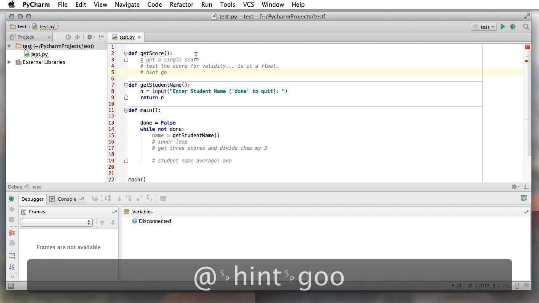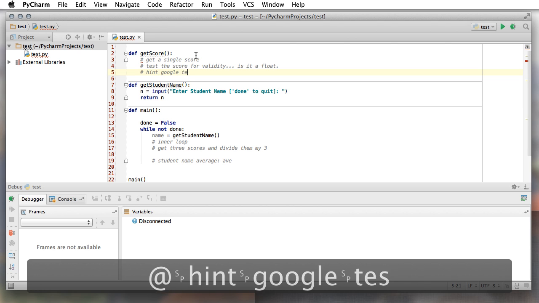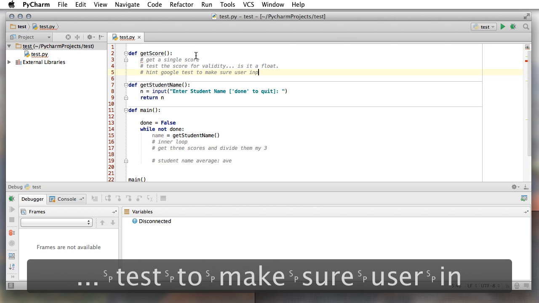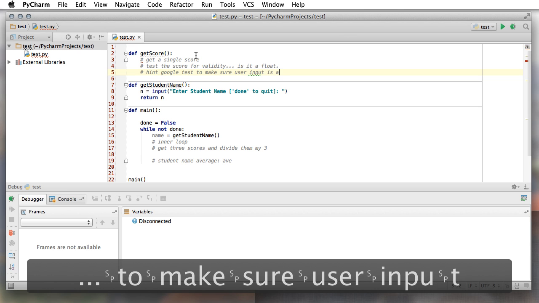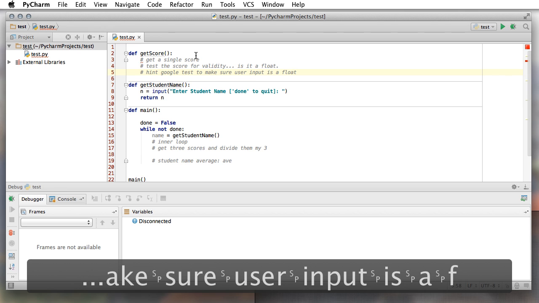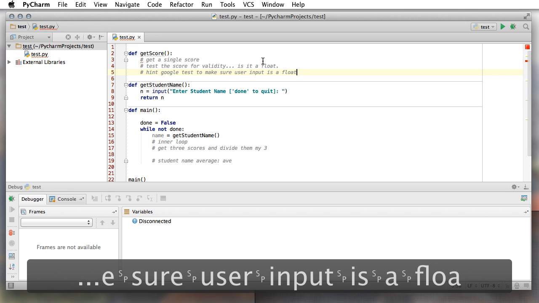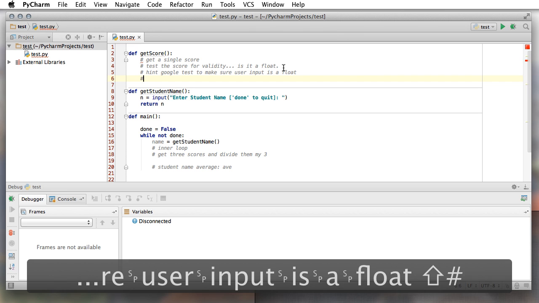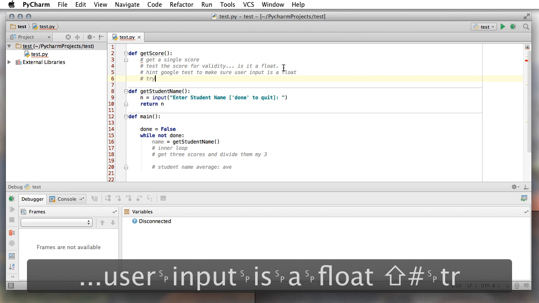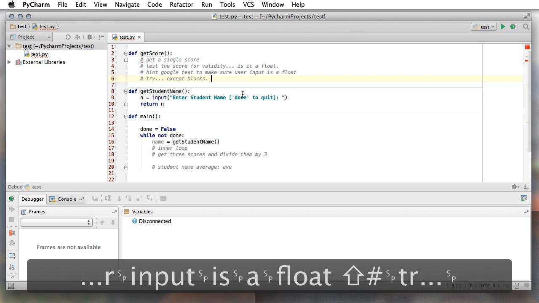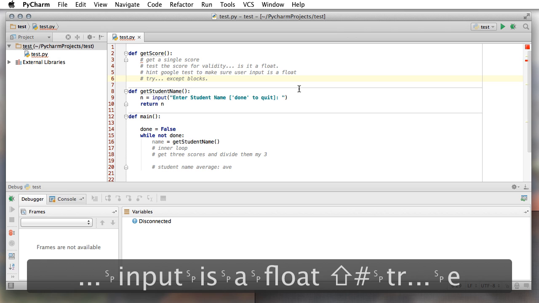Google: test to make sure user input is a float or integer or whatever you would like to work with. Okay, we'll say float. What they're going to do is they're going to, if they do it right, look for try except blocks. That'll help you to do the test. Hopefully you'll be able to make that fly.